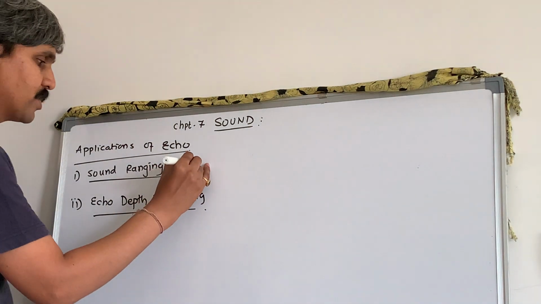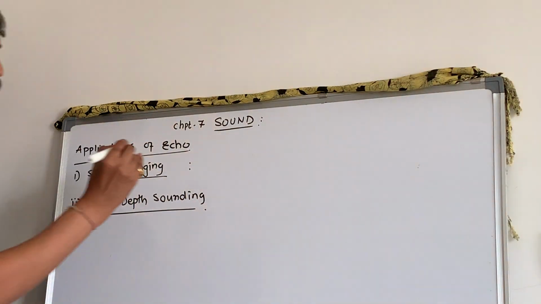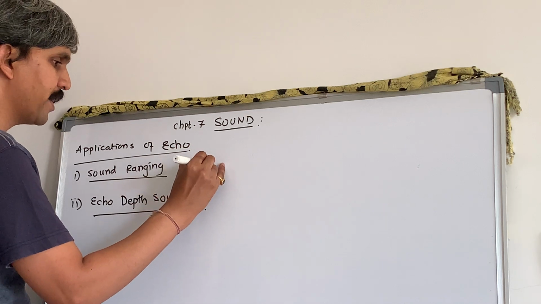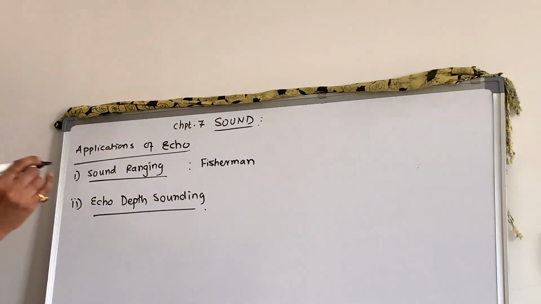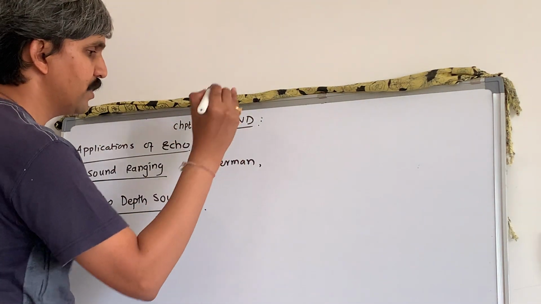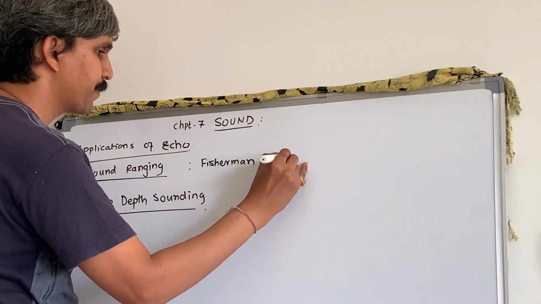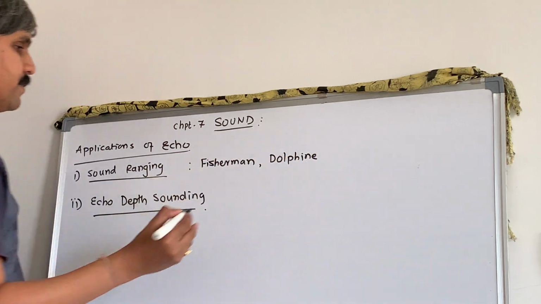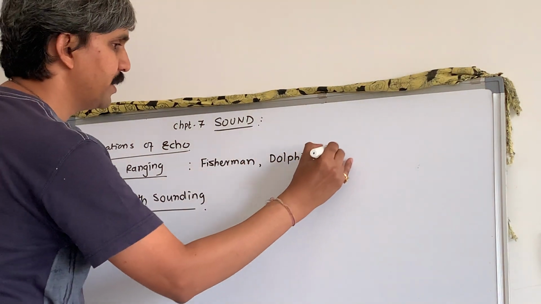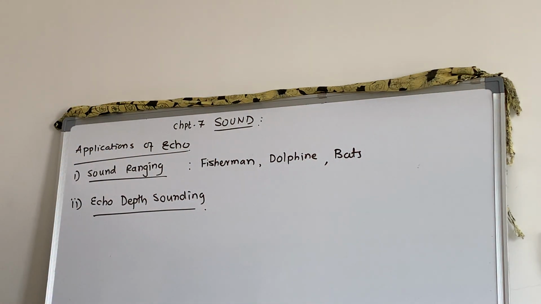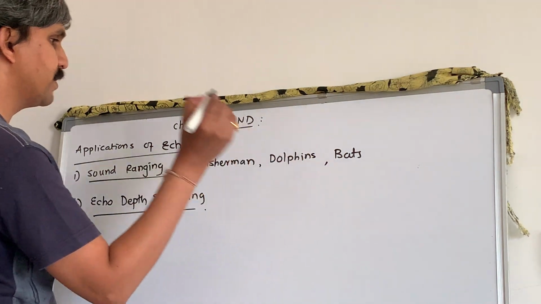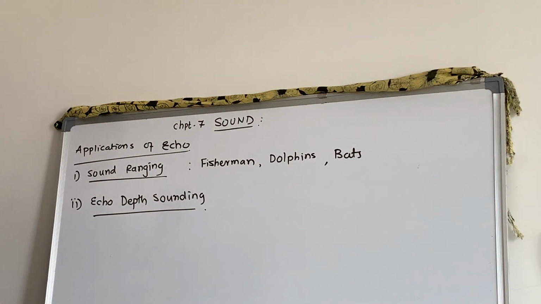Now what are the applications in sound ranging? So you have fisherman, with his boat, or it is called trawler man. Then you have dolphin, and third will be bats. Fisherman, dolphins, bats, right? They use this one.